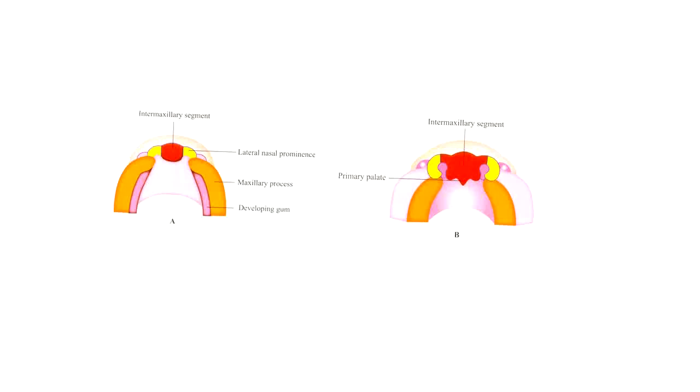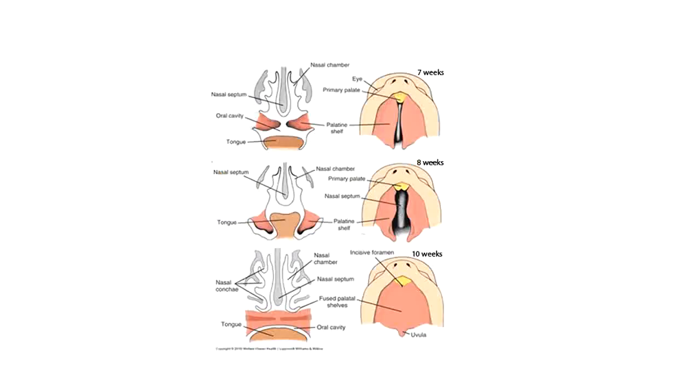So this is a diagram or color representation of what we have already studied. Intermaxillary segment, lateral nasal prominence, then three parts of the intermaxillary segment: labial component, jaw component, and the primary palate. Yellow are the lateral nasal swellings, and the brown are the maxillary swellings, which show us the development of palate. So this is the primary palate, colored yellow. It has developed from the palatal component of the intermaxillary segment.